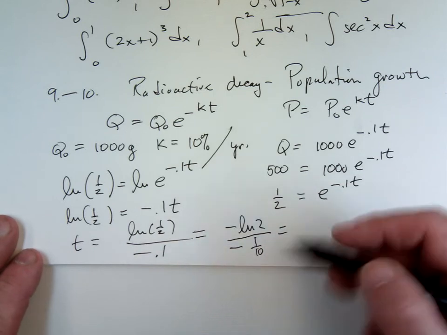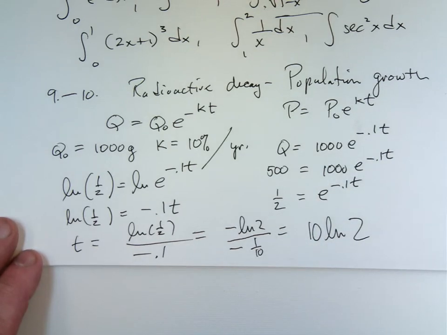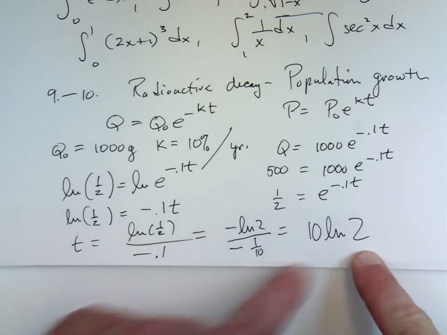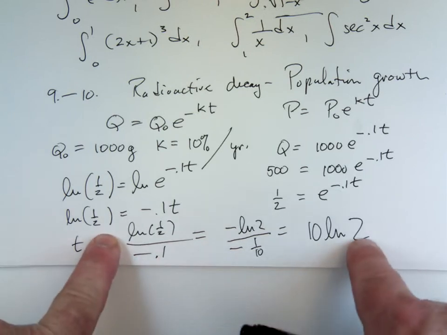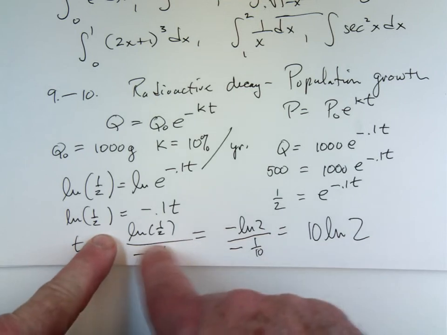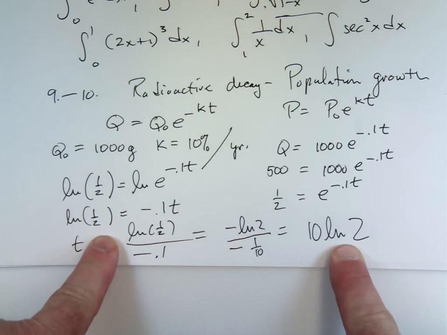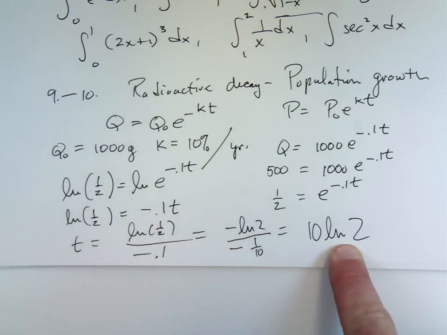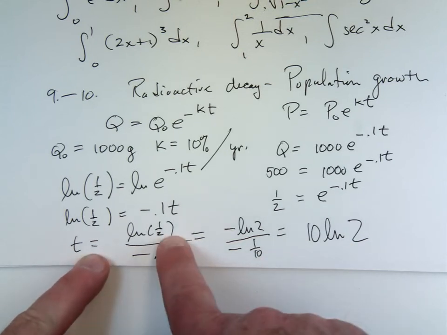This is the answer I would have on the test if I were to give you this problem. Okay? So be careful. Don't get this wrong because you're looking at this and this is what the answer is. This here will not be on the test. This one will, because this is the better form. So you flipped over the half and made it negative. Yes. That's all you did, pretty much. So anytime you have a fraction in the natural log, you just flip it over, as long as the numerator is 1.